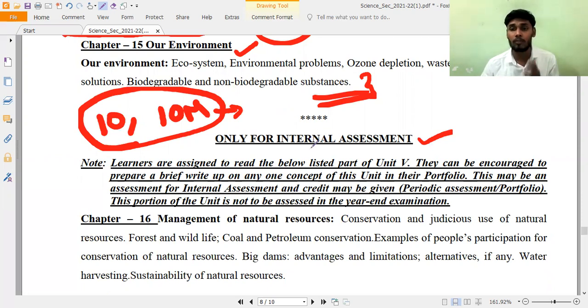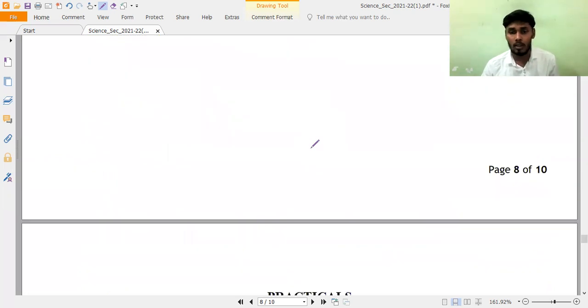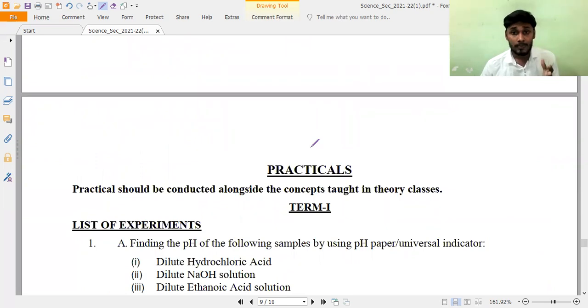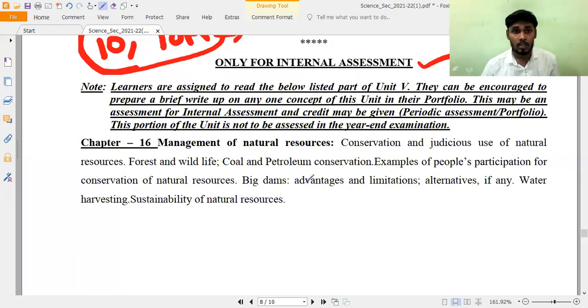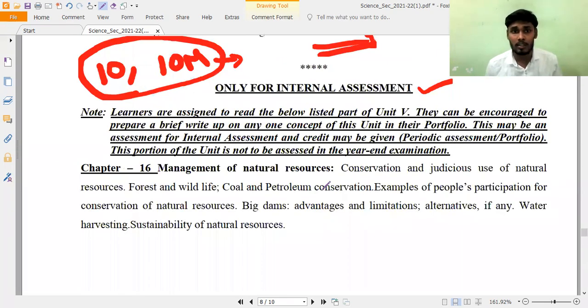Because now they are asking for everything, they are asking for digital proof. So we have to maintain the records and all. So even this internal assessment is the most important one. If you observe here, for this internal assessment they are giving something here. Learners are assigned to read the below listed part of unit 5.